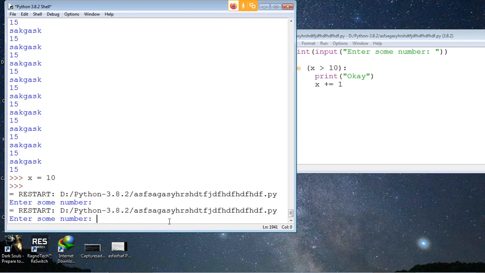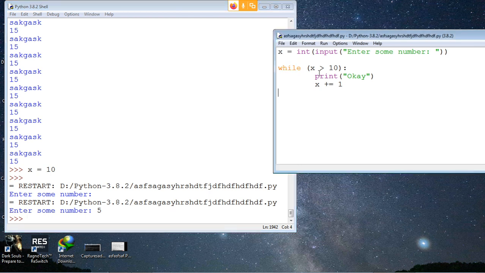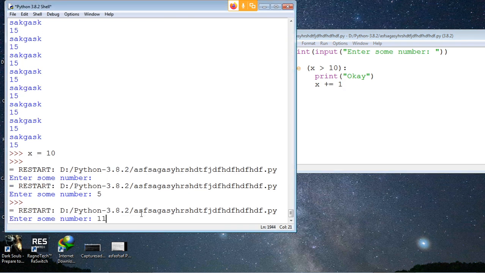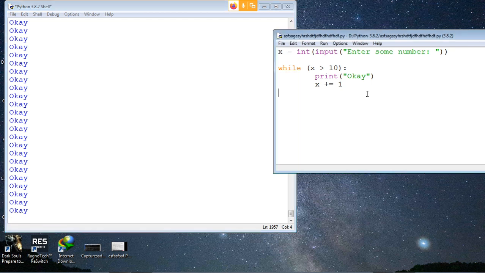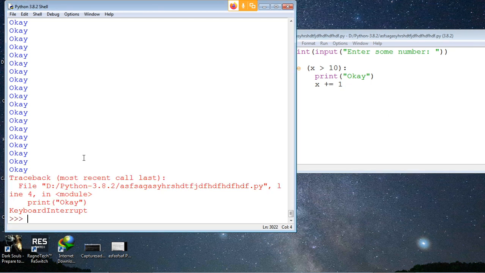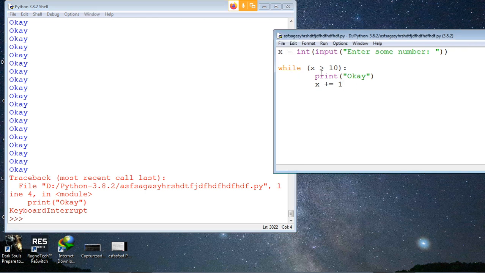Now let's say I input 5. Nothing will happen because 5 is not bigger than 10, obviously. The loop will not run. Let's give something else. Let's give 11. It's not going to stop. I stopped it now. So, how do you stop a continuous loop? Control C. Okay, yeah.